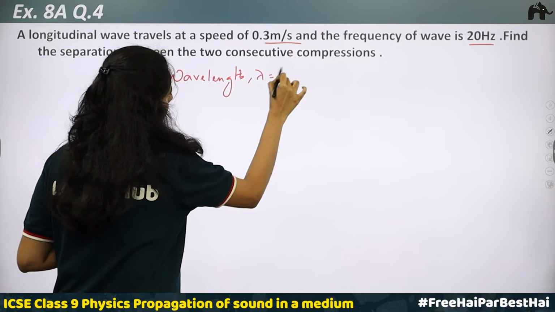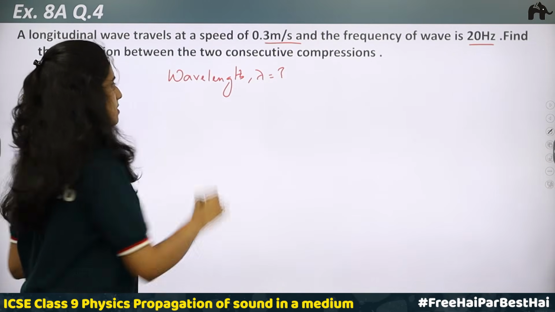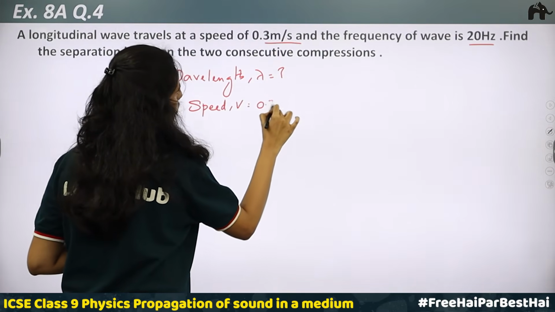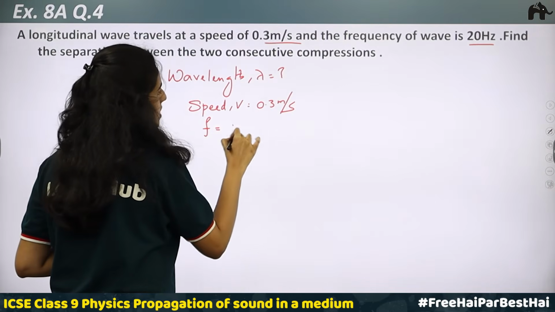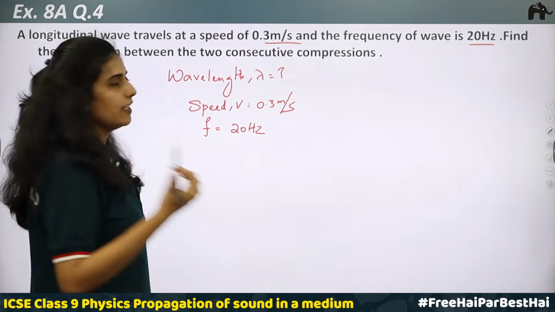Wavelength lambda. So what is given? The speed v is equal to 0.3 meter per second. Then frequency f is given, which is 20 Hertz. Okay. Now we can find the wavelength.